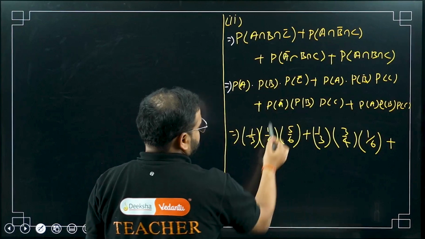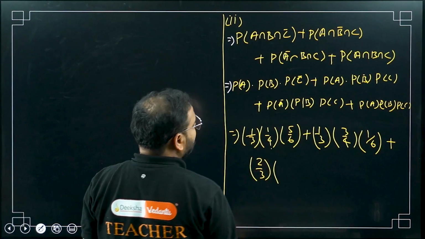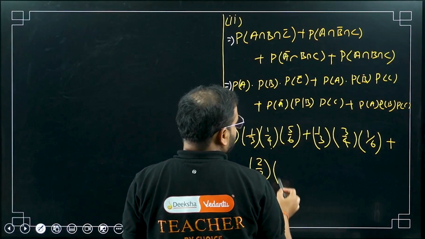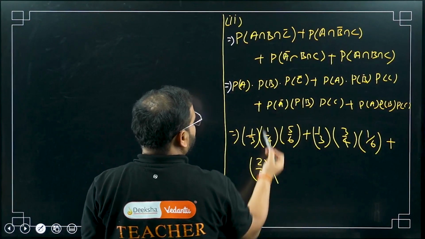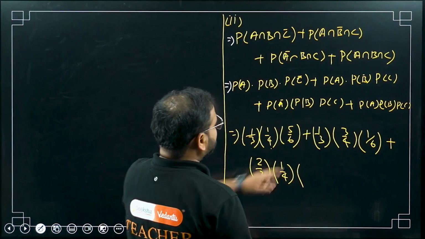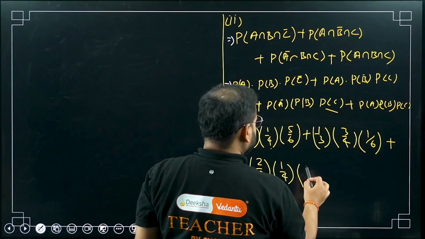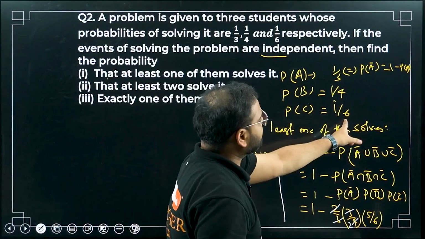Addition. P(A bar) is 2 by 3. Please check. P(B) will remain as it is, 1 by 4 only. And P(C) will remain as it is, so 1 by 6 again. Please cross check. P(B) is 1 by 4, P(C) is 1 by 6.